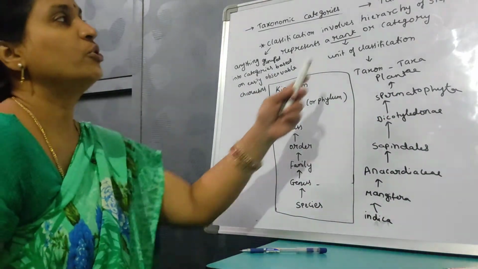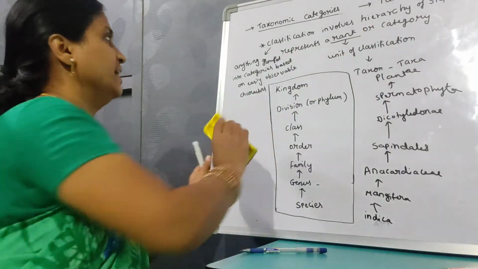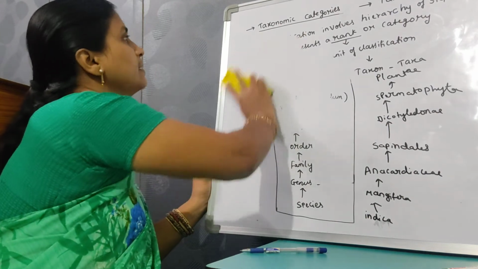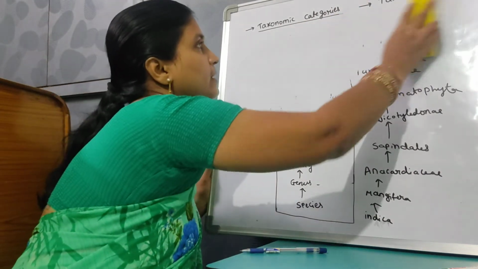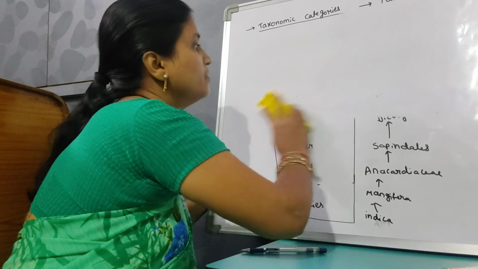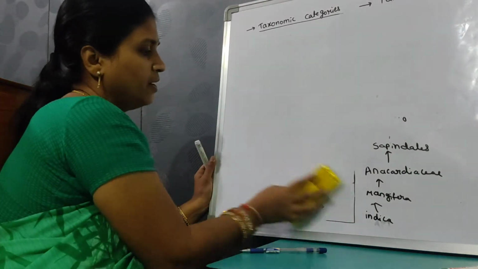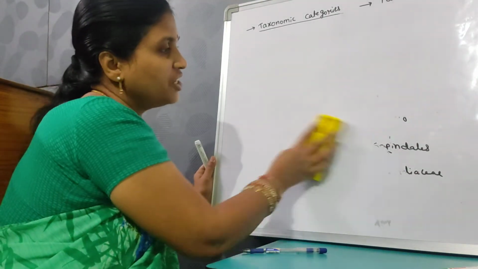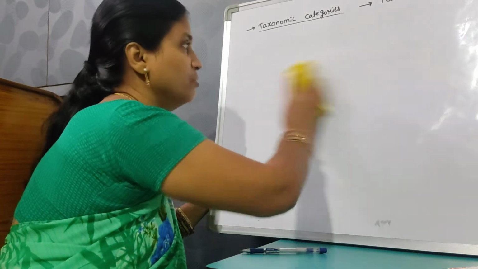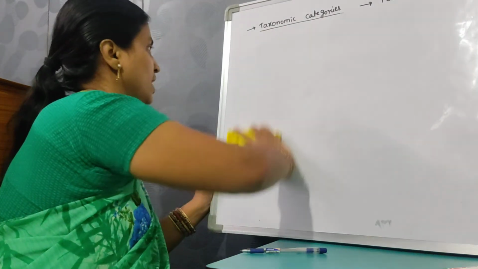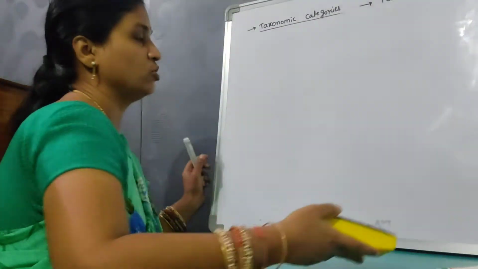Now moving on to the next subtopic, taxonomical aids. For classification or taxonomical studies, identification and nomenclature are very, very important.